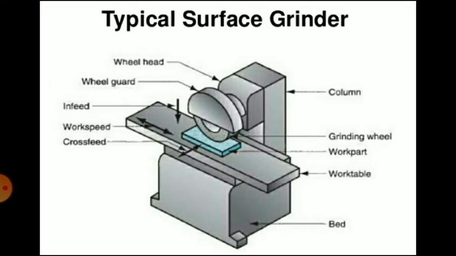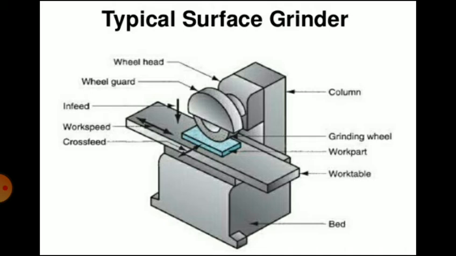So this is a typical surface grinder, you can see. This is a bed, then there is a work table. The work table can be moved longitudinally, then the cross feed, and you can move the table in an upward or downward direction. So there are three movements that you can give to the work table.